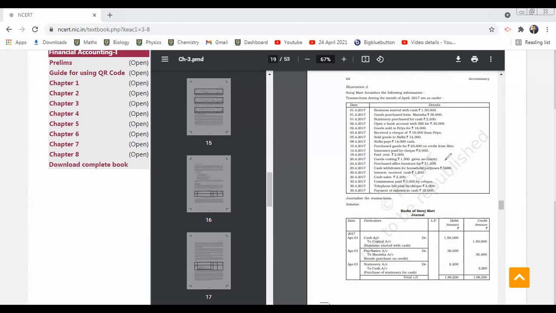Now note down. Some more transactions I am giving. Note down.